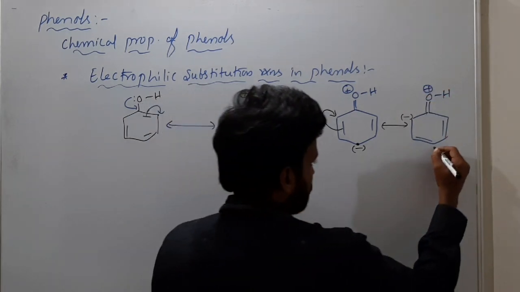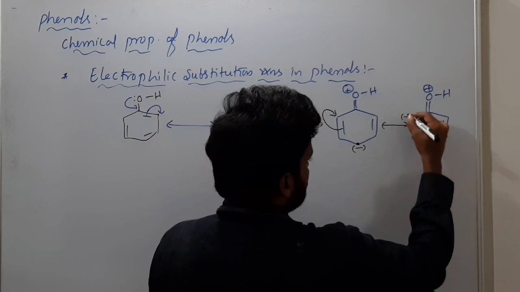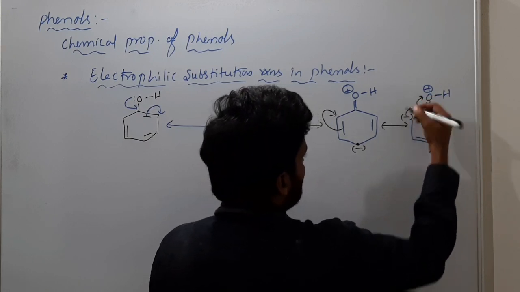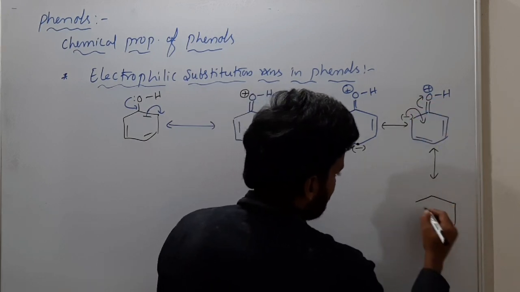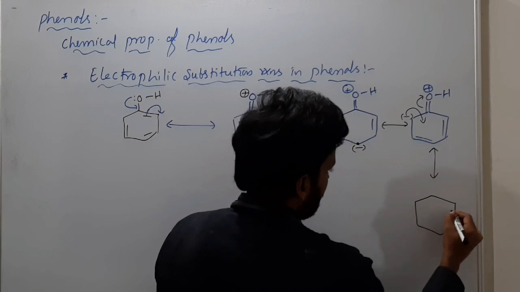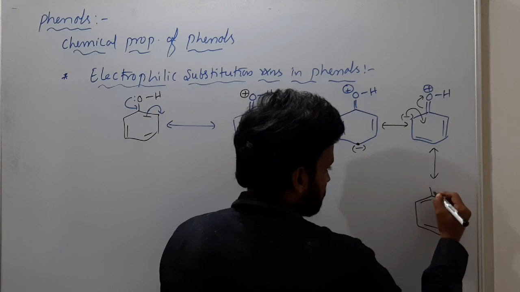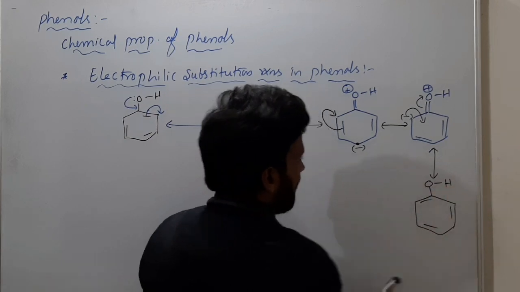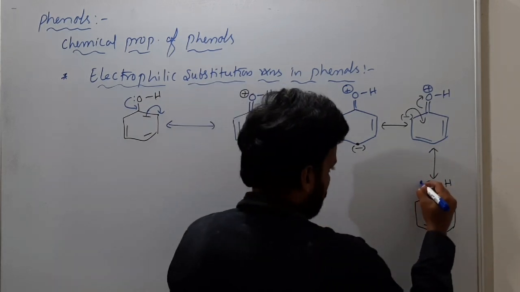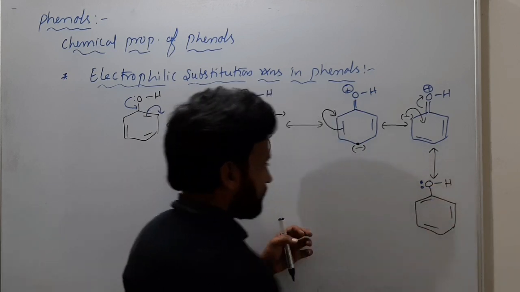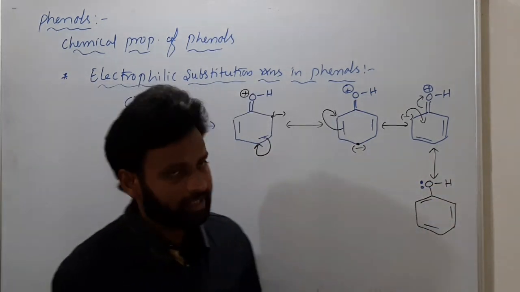Next, what happens, can you guess? This negative charge will go back. Certainly you have the alternating pi bonds, and you have C6H5OH, and here the lone pair is retained. That's it. So this is a phenol again.